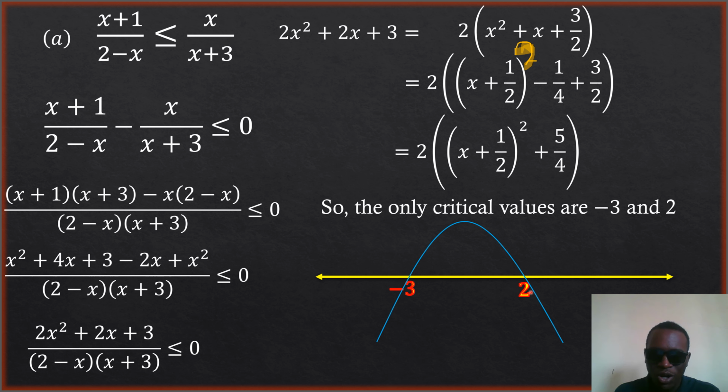We are just showing what will happen on the number line. Clearly, in this region, as you are going to the right of 2, the graph is below the x-axis. Below the x-axis means it is taking negative values of y. So it means that in that region it will be negative. Also here it will be negative. So you have negative in this region because as you are going to the left of -3, the values are what? All negative. That's why it's below the x-axis.